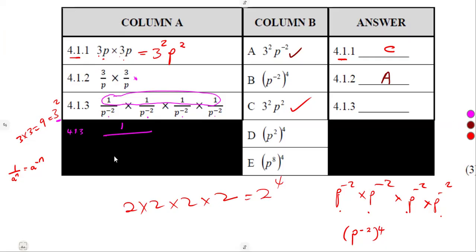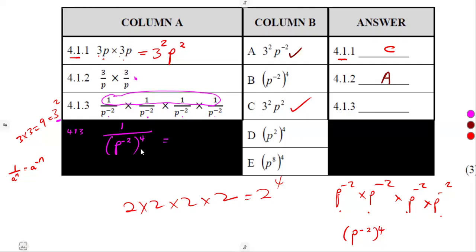So it was supposed to be 1 over p to the exponent of minus 2 like this, raised to the exponent of 4. That is how our answer was supposed to be. But remember, we don't have fractions here. So we rewrite it to be a proper term, which is not a fraction.